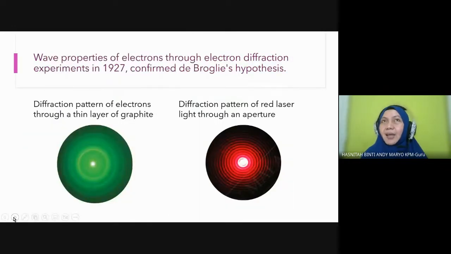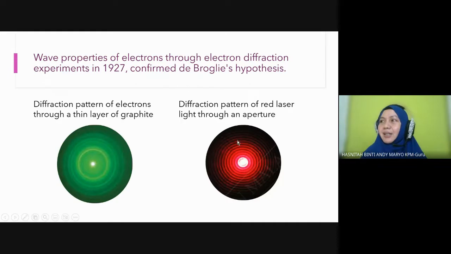Okay, and the finding from this experiment in 1927 proved his hypothesis, and later they used this in the construction of the electron microscope. Nanti kita akan tengok apa itu electron microscope. Okay, ini is another example of an experiment conducted: the diffraction pattern shown by electrons when they pass through a thin layer of graphite.